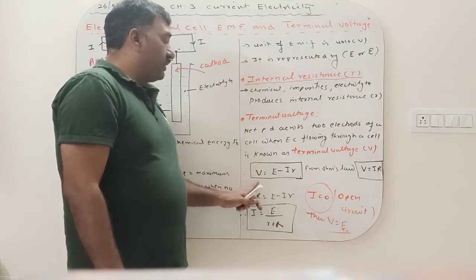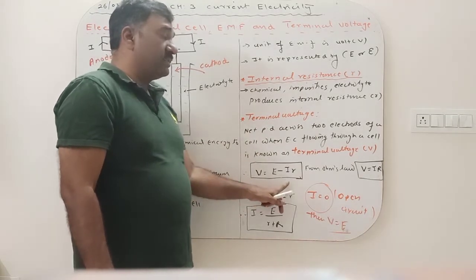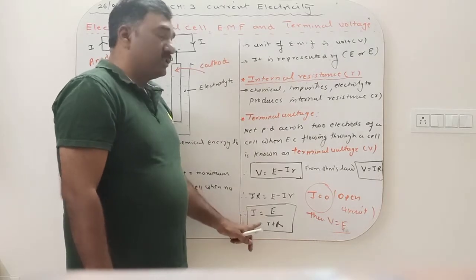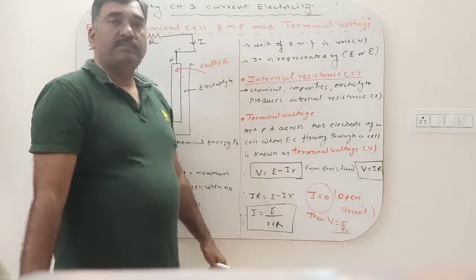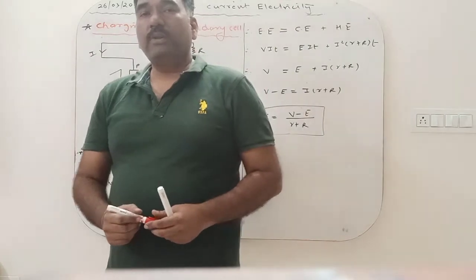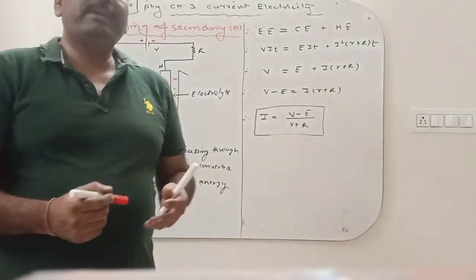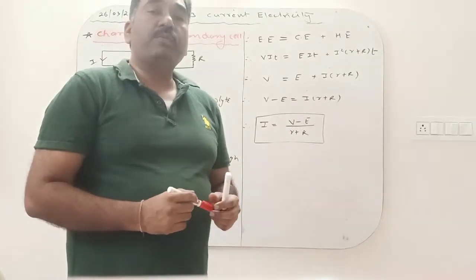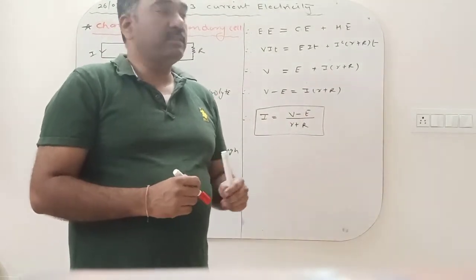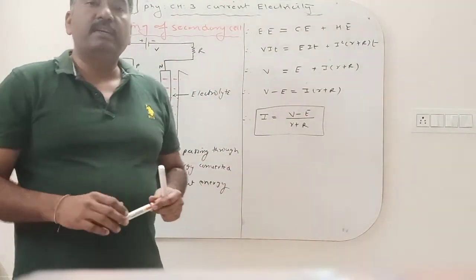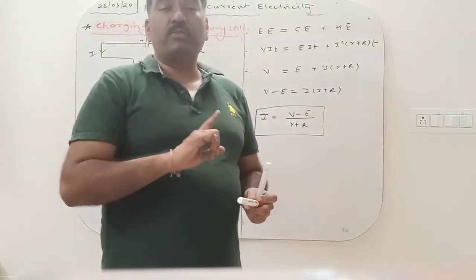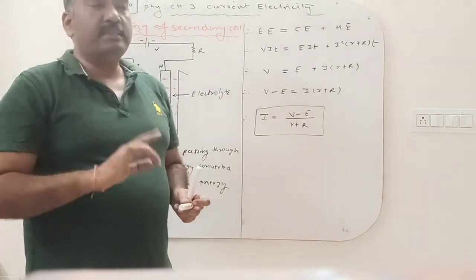The formula for terminal voltage is V is equal to E minus IR, and comparing with Ohm's law, I is equal to E upon small r plus capital R. Okay students, now I think you can understand the difference between EMF and terminal voltage. Now we are coming to the next topic, and the formula that I am going to derive is not given in the textbook, and some of the numericals are also based on this derivation. So please take care of this.